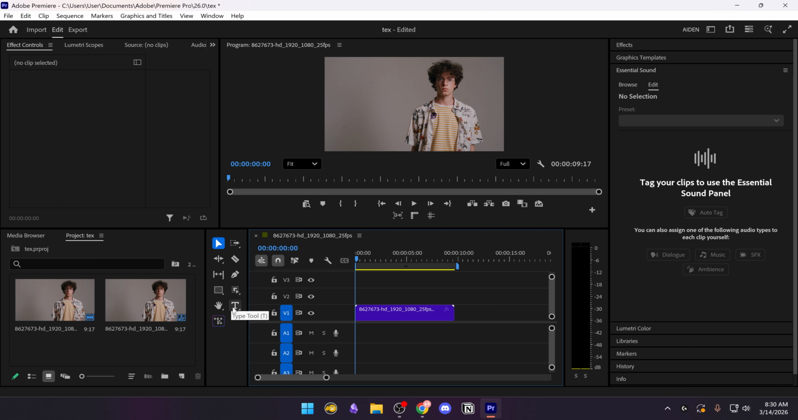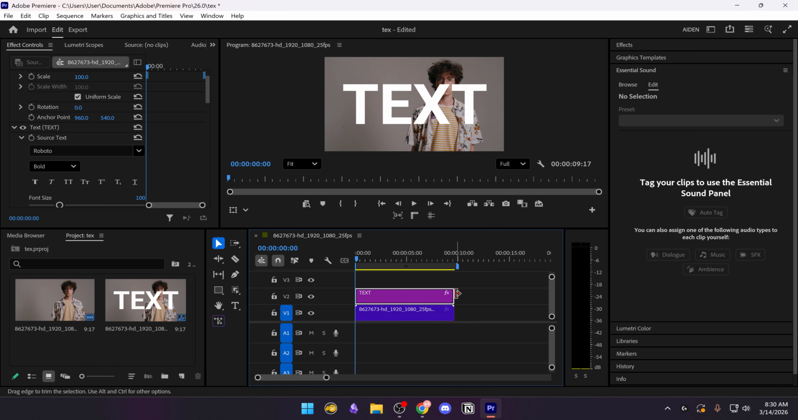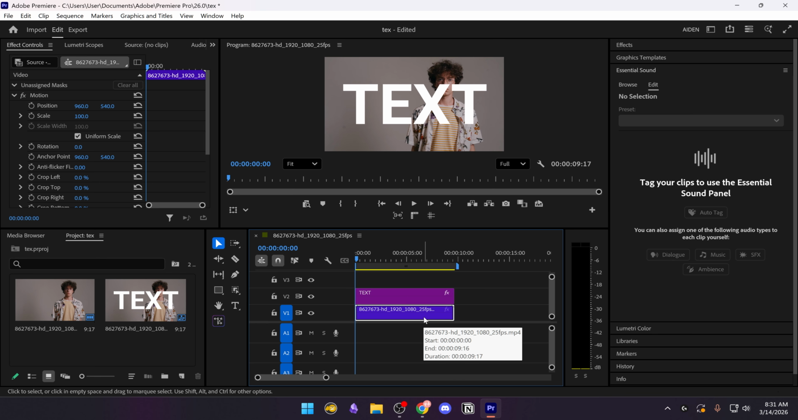So the first thing you'll need to do is add a text layer on top of your subject. Click on text, type whatever you want, and then resize it or change the font until you're satisfied. Next, duplicate the bottom video layer and place it on top of the text layer. The easiest way to do this is by holding Alt and dragging the bottom clip upward so that it duplicates.